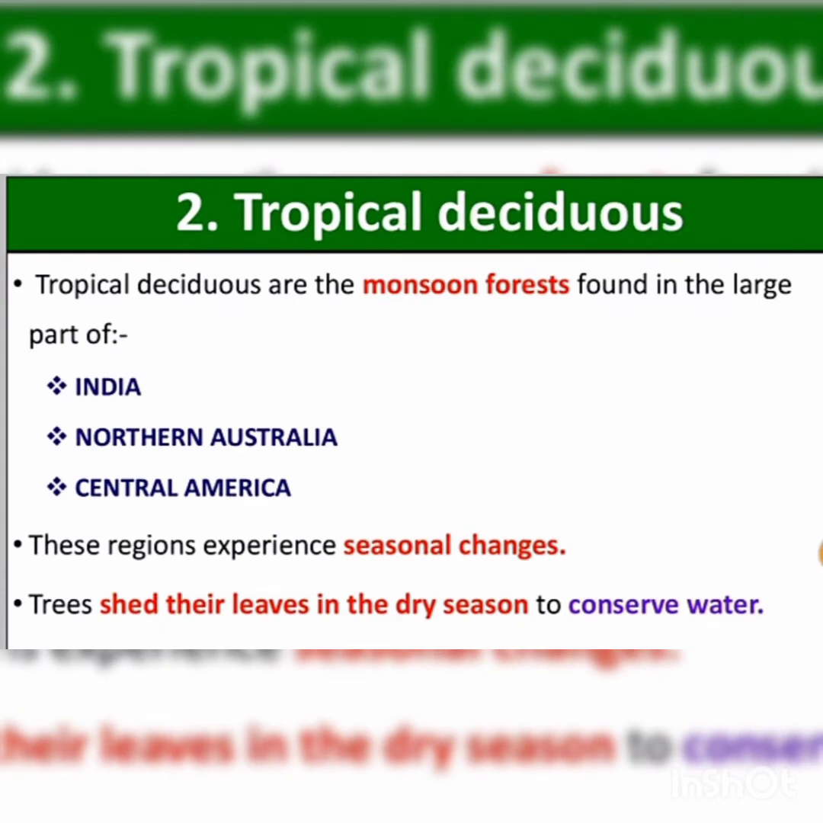Tropical deciduous forest. Tropical deciduous forests are the monsoon forests found in large parts of India, northern Australia, and Central America. These regions experience seasonal changes. Trees shed their leaves in the dry season to conserve water. The hardwood trees found in these forests are teak, neem, and sal. Hardwood trees are extremely useful for making furniture, transport, and constructional materials. Tigers, lions, elephants, and monkeys are the common animals of this region.